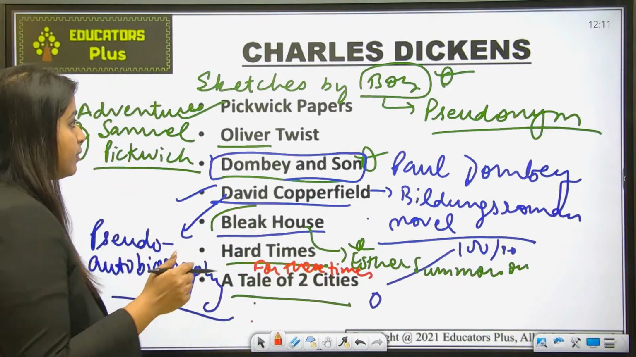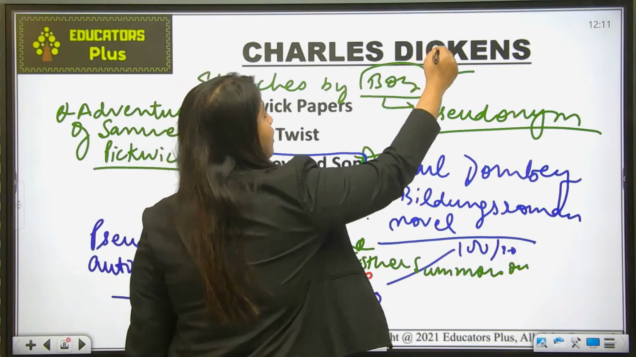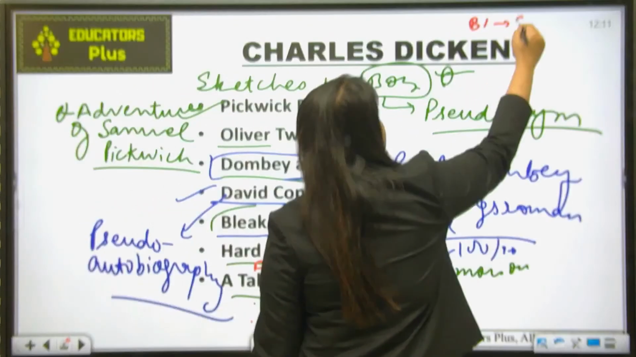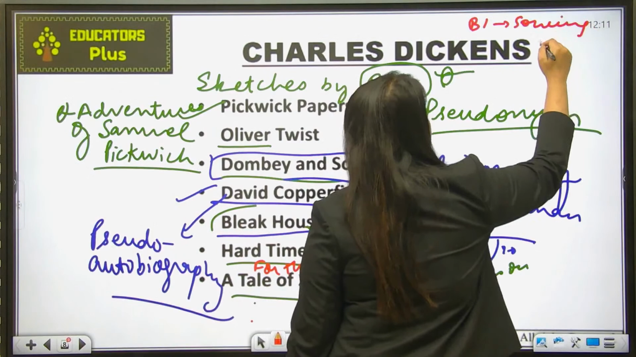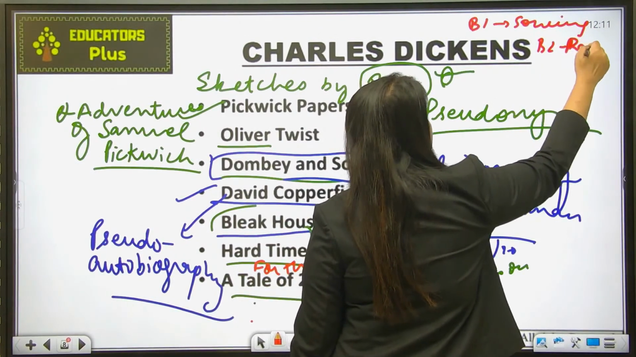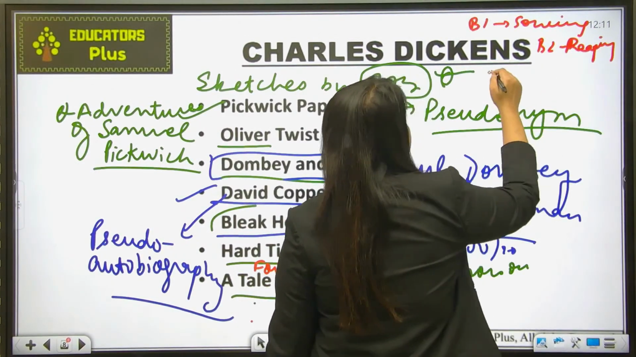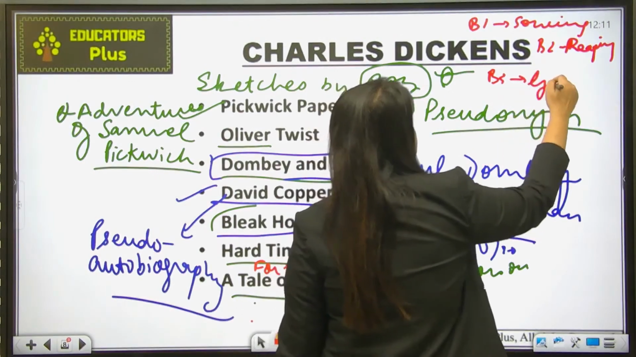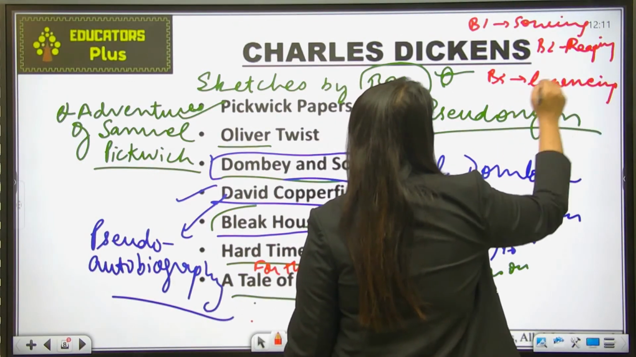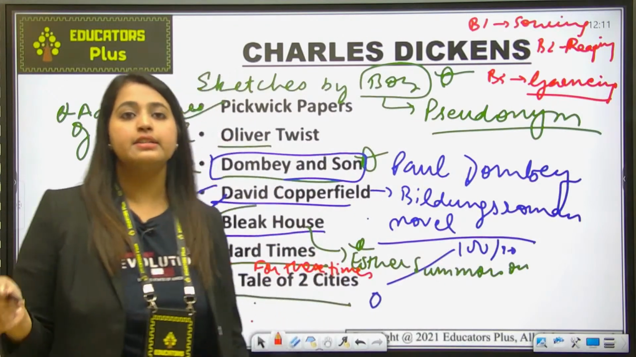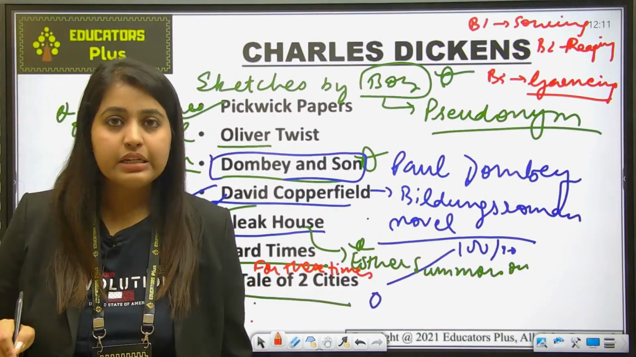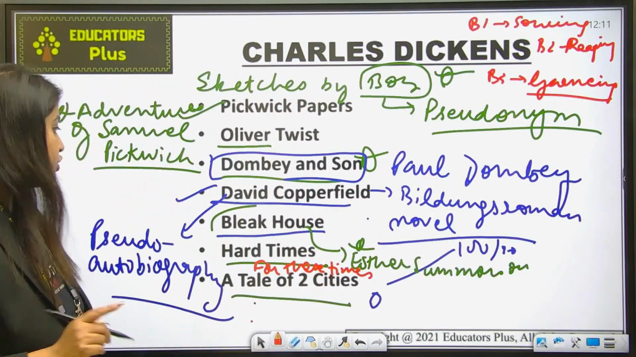ठीक है, book 1 sowing, book 2 reaping, and book 3 garnering. So this has 3 books which have these 3 titles. ठीक है, and it is a book which has a subtitle For These Times. ठीक है, you should remember this.